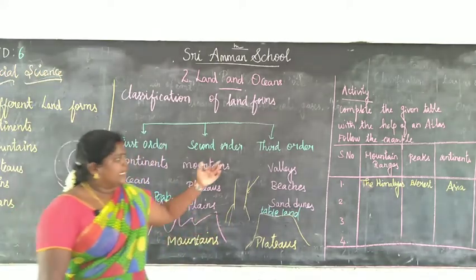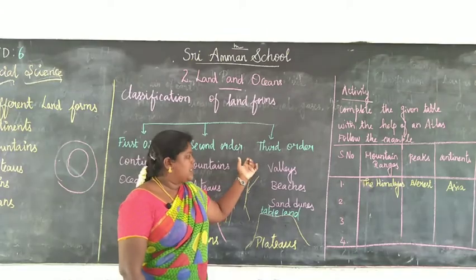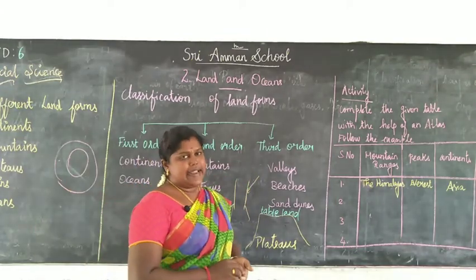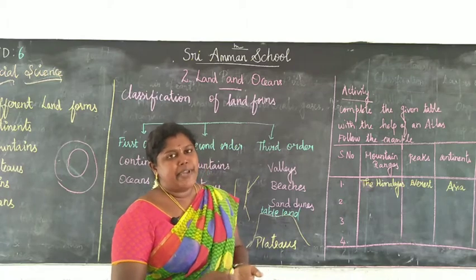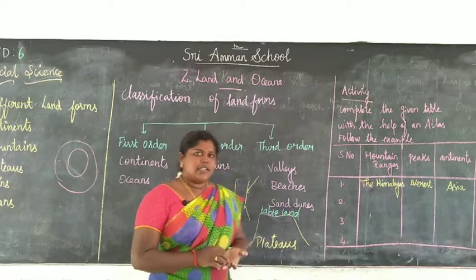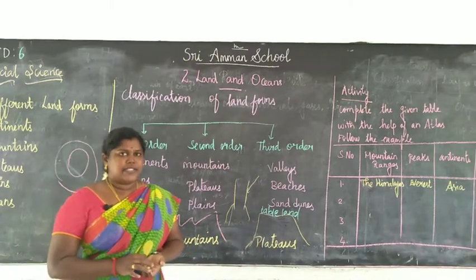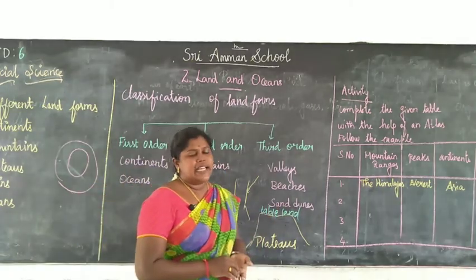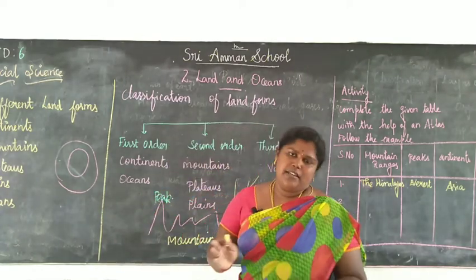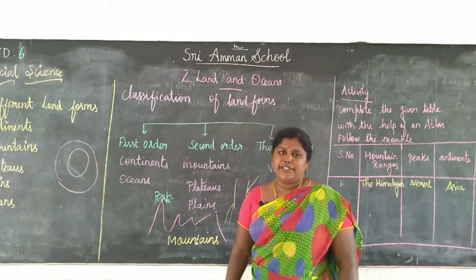Next one, the third order landforms. The valleys, beaches and sand dunes are the third order landforms. These valleys, beaches and sand dunes are formed from the mountains, plateaus and plains. They are formed by the erosional and depositional features of the wind or other natural agents.